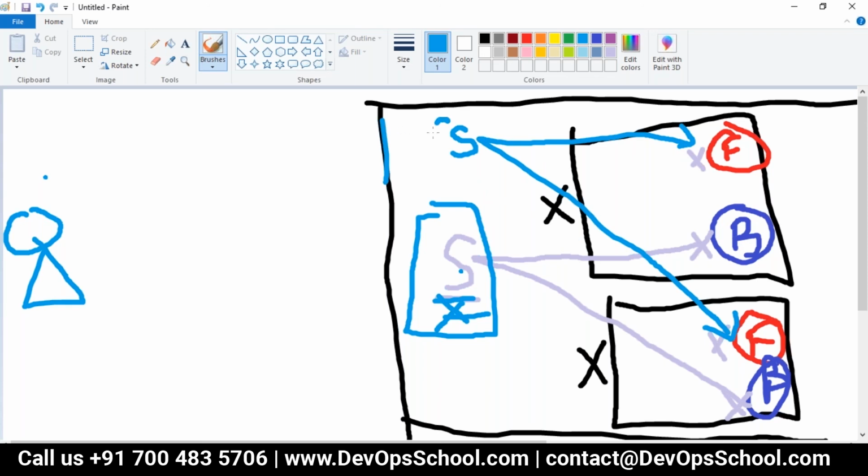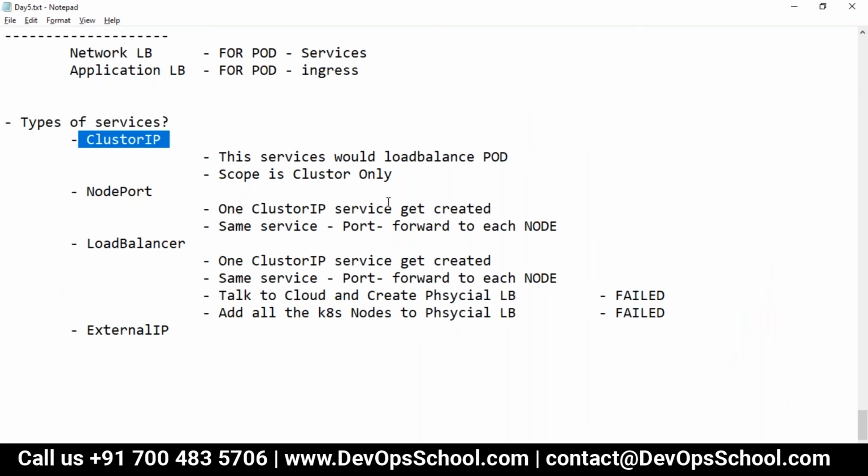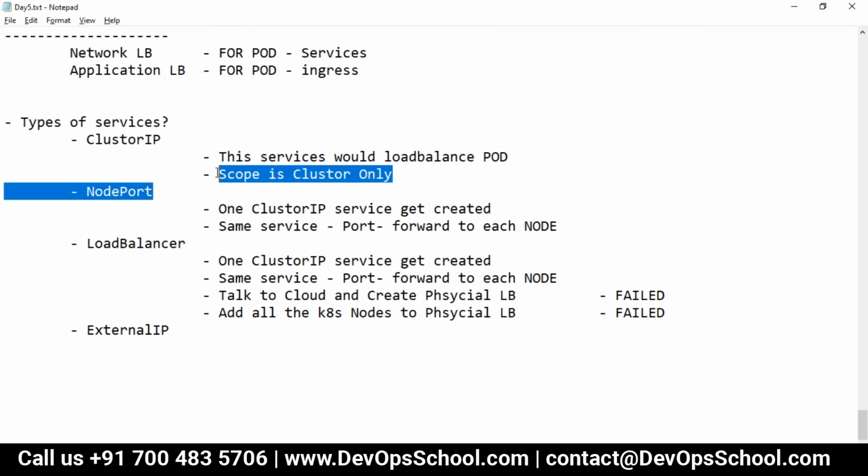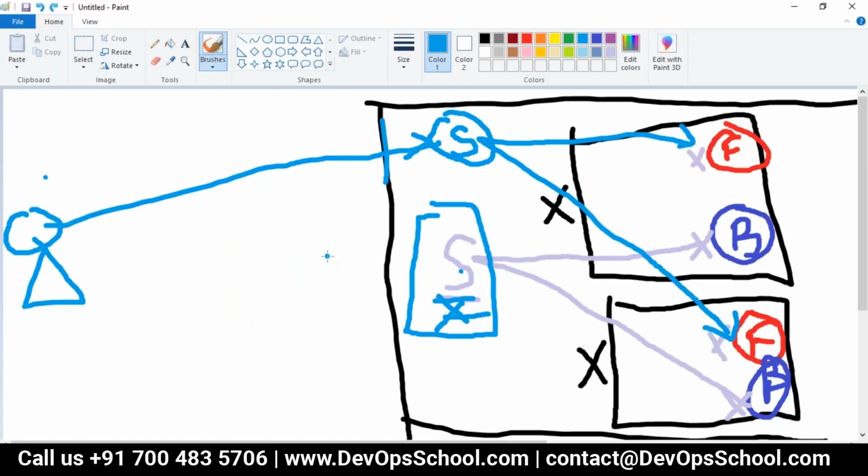Now this service, unfortunately, will not be accessible from outside. You know that, right? Because for the service also, the scope is cluster only. I told you, service scope is cluster only. The networking scope is cluster only. So what do we do in this case?